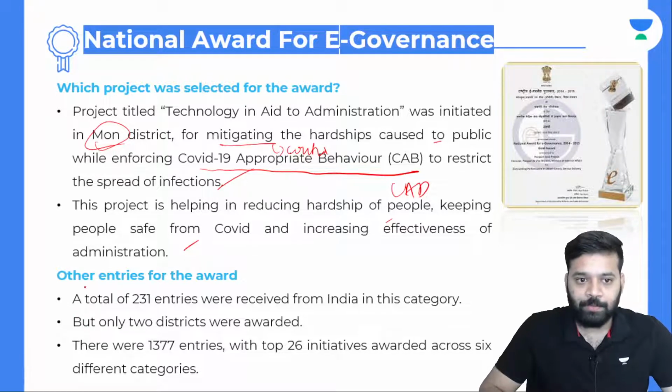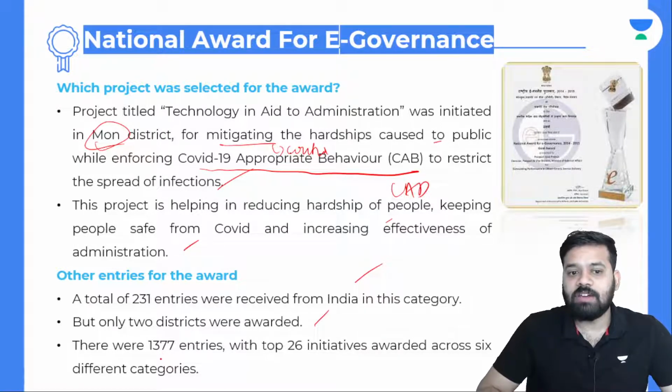Other entries for the award: a total of 231 entries were received from India in this category, but only two districts were awarded. There were 1,377 entries with top 26 initiatives awarded across 6 different categories.